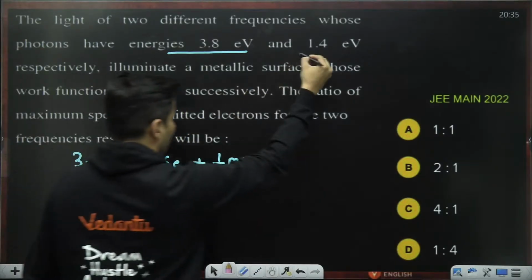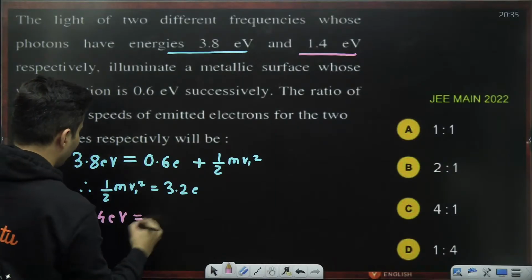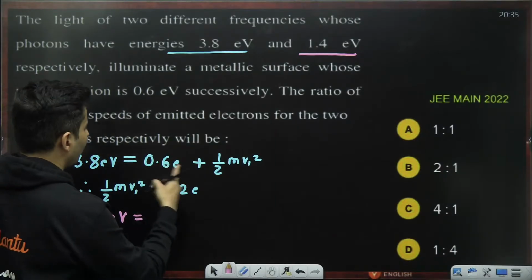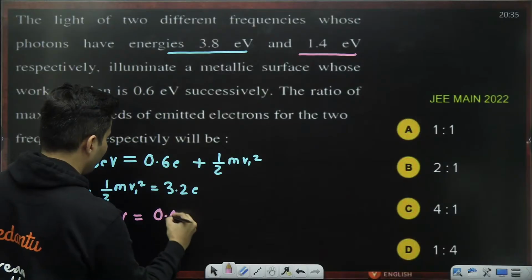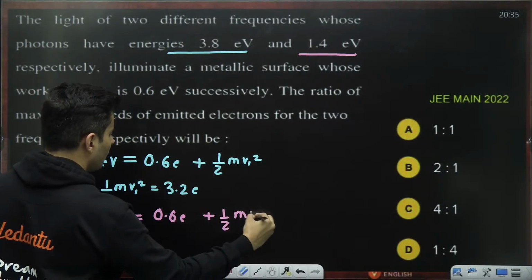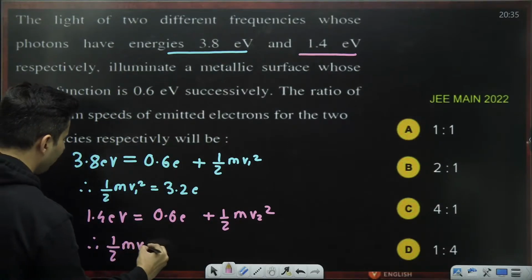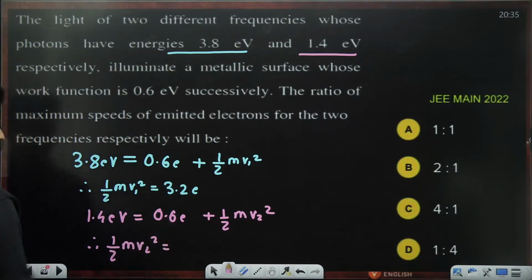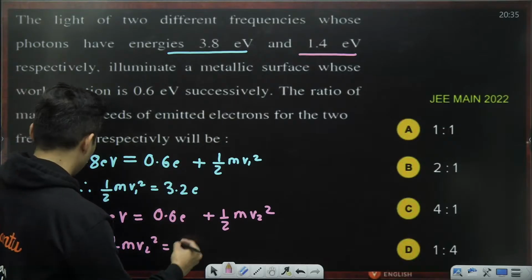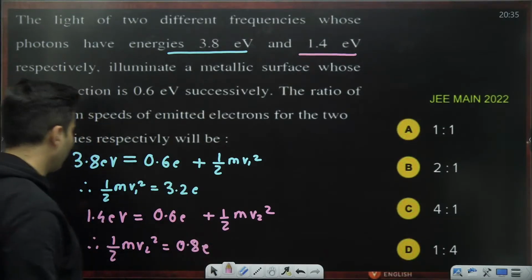Next, the energy of the photon is 1.4 electron volt, and it is falling on the same 0.6 electron volt work function, plus half m v2 square, where the new speed is v2. So half m v2 square will be 1.4 minus 0.6, which is 0.8 electron volt.